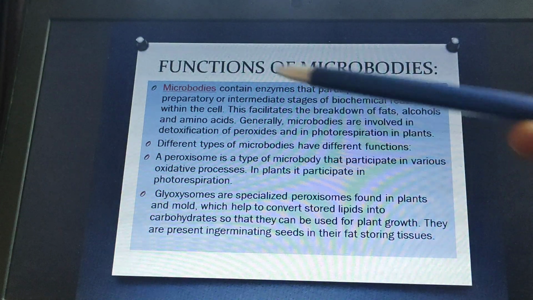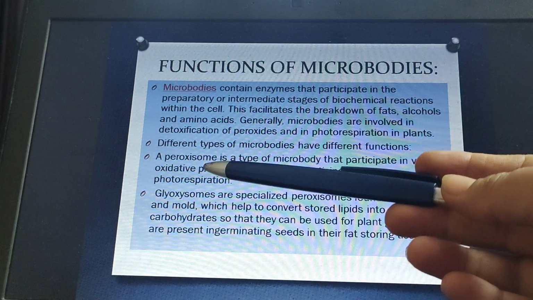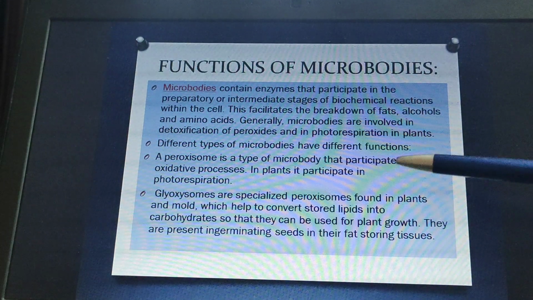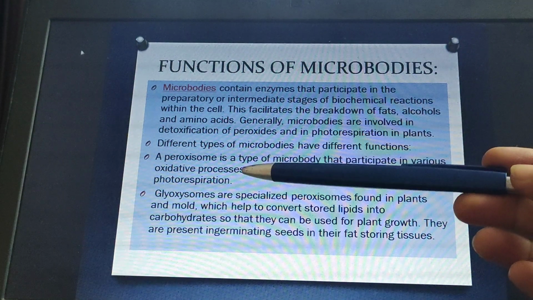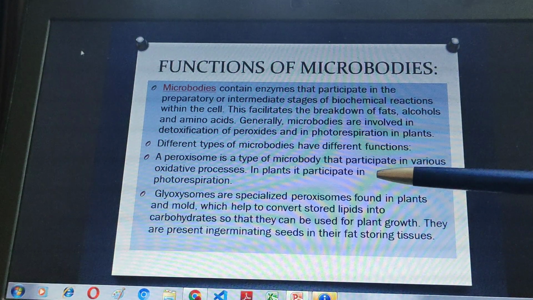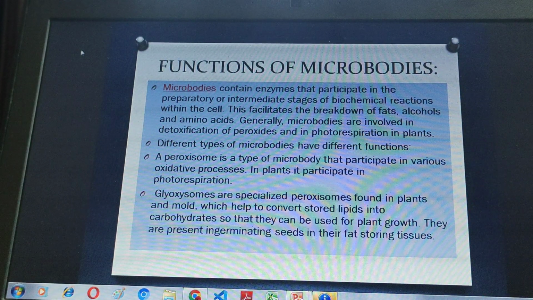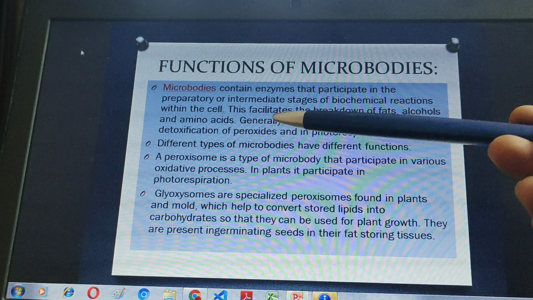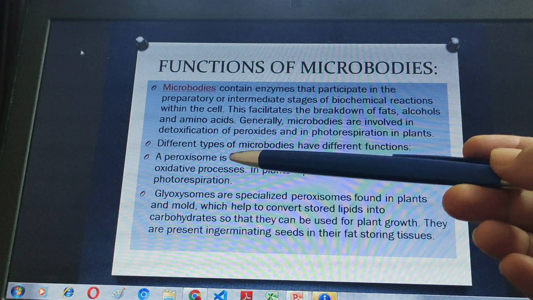One of the important microbodies is the peroxisome. This is a type of microbody that participates in various oxidative processes. In plants, it participates in photorespiration. And another important one is the glyoxysome.